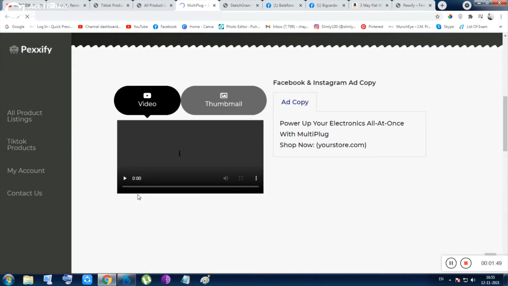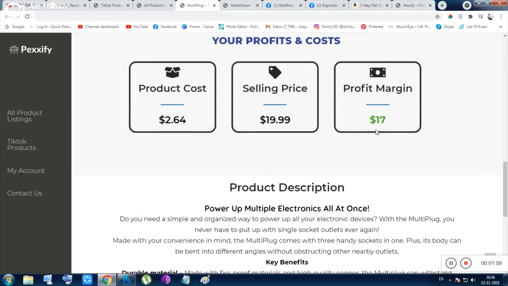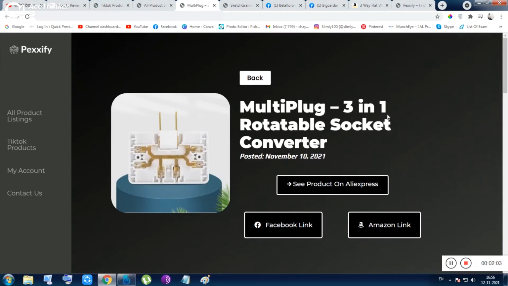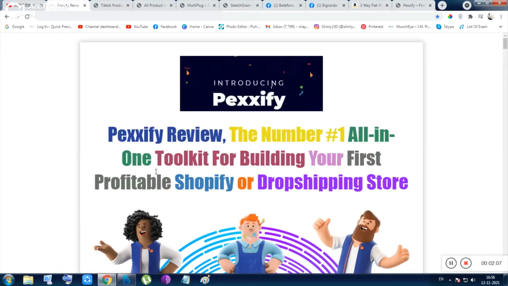Inside your purchase version, there will be some more features. With this kind of stuff, the product cost is near about $3, and the selling price is $20. You can also sell it at $10, and the profit margin is $17. So you can see, by using this tool you can do drop shipping very easily.